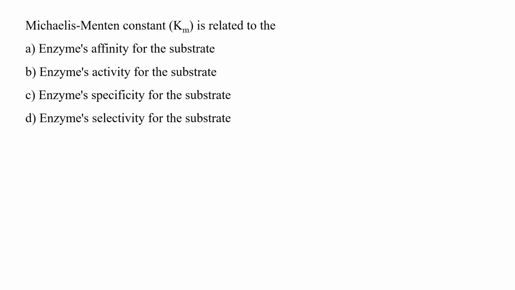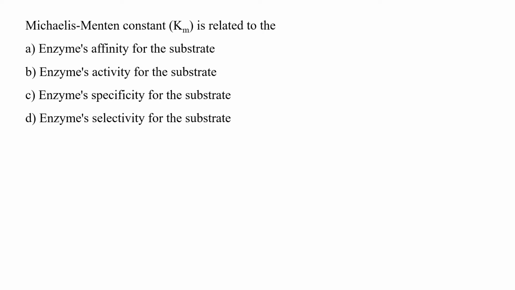Michaelis-Menten constant, that is Km, is related to the enzyme's affinity for the substrate, enzyme's activity for the substrate, enzyme's specificity for the substrate, or enzyme selectivity for the substrate. Km or Michaelis constant can indirectly be related to the enzyme's affinity for its substrate molecule.